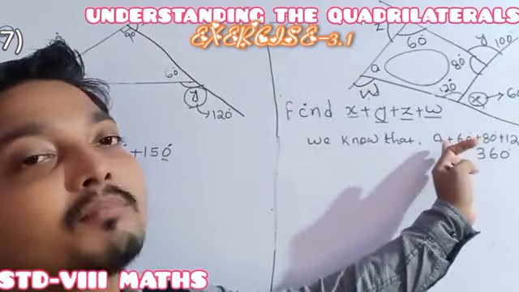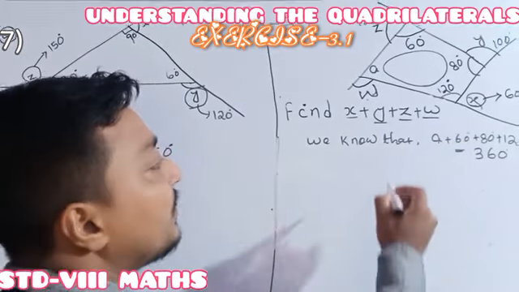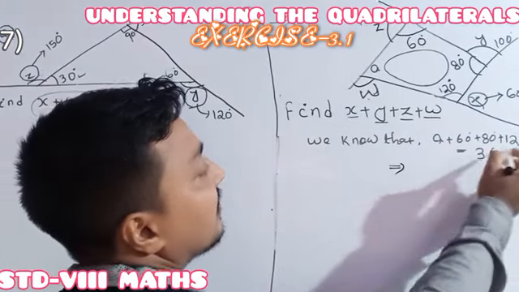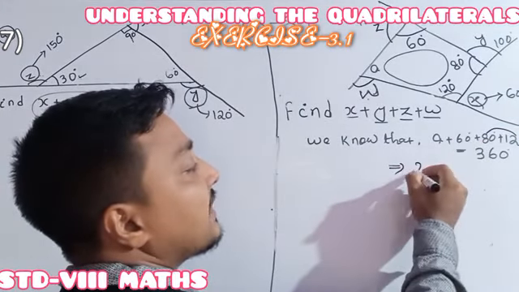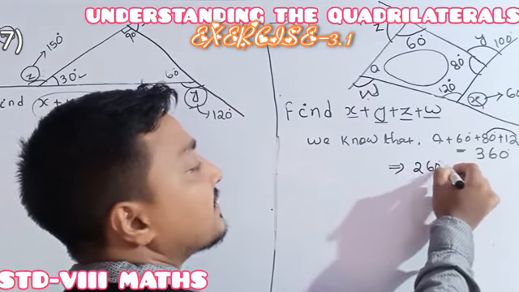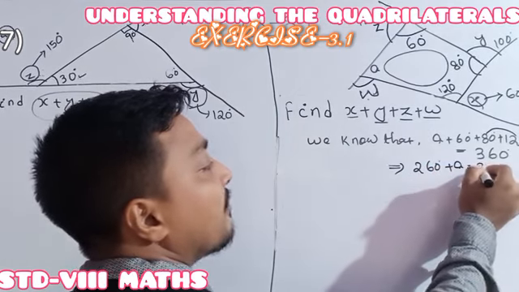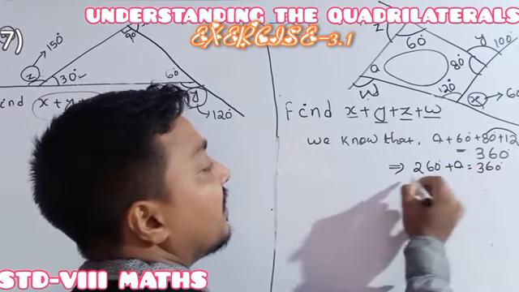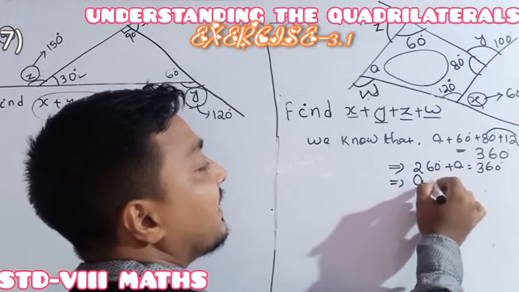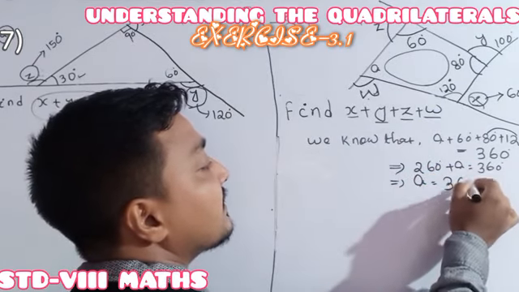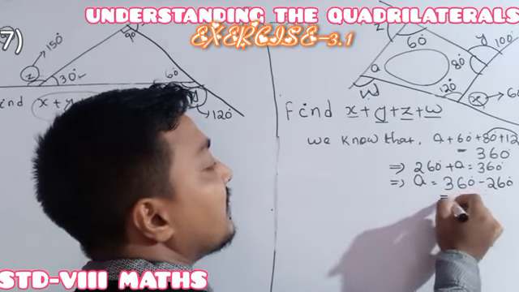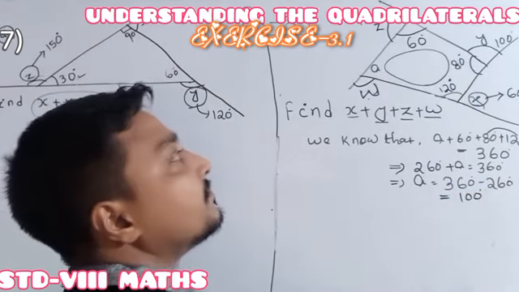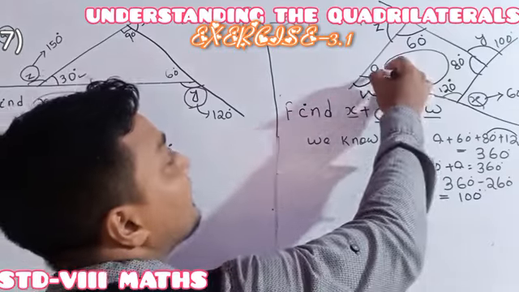Because I want one of the interior angles. Which implies 260 degrees plus A is 360 degrees, so A is 360 degrees minus 260 degrees, which is 100 degrees. We got A as 100 degrees.